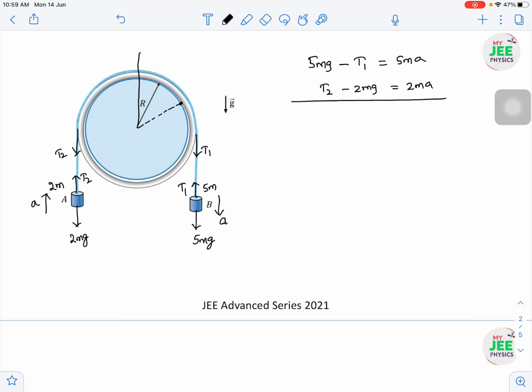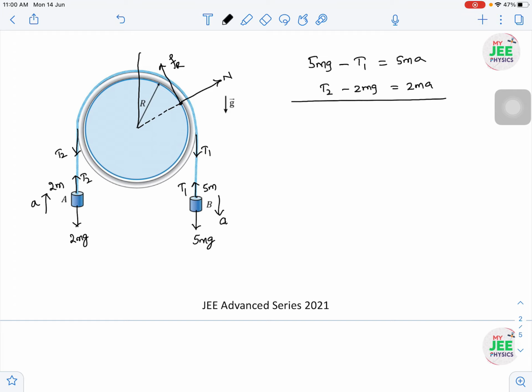Even if you have confusion here, even if you take multiple contacts, multiple normal reactions and multiple friction forces will act. So what I am doing is taking the resultant of all the normal reactions, and the resultant of all the friction forces I am taking as Fr.